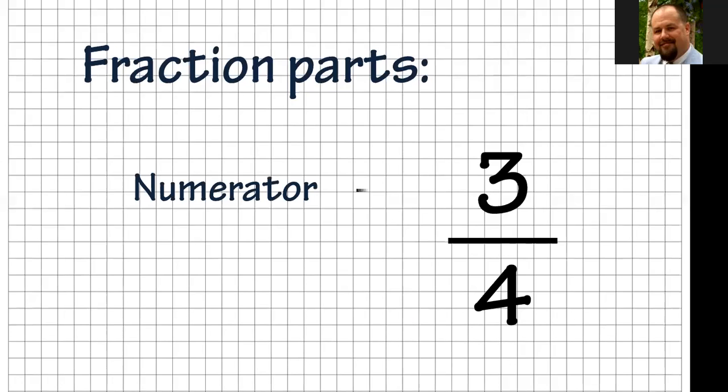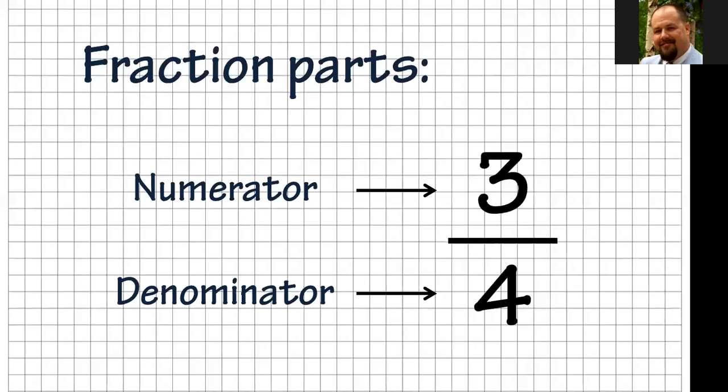Well, a good way to remember this, the terms are, and you need to know what the terms are because it's important when you're doing math to have precise language. We don't want to just call it the top number and bottom number. We need to call them by what their names are. And there's the numerator and there's also the denominator. The numerator is the one that's on top. The denominator is the one that's on bottom. How can you remember these?